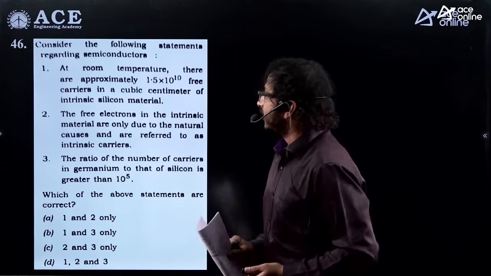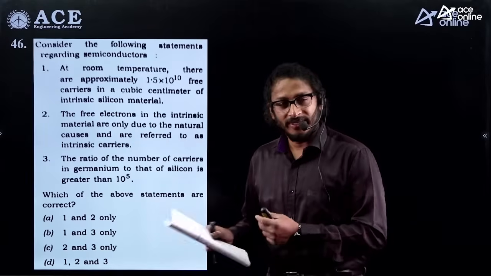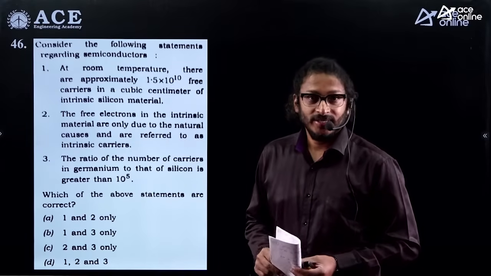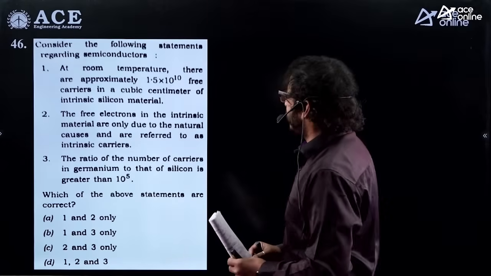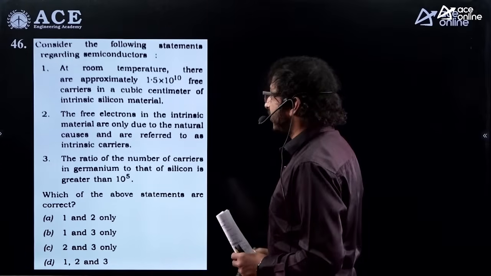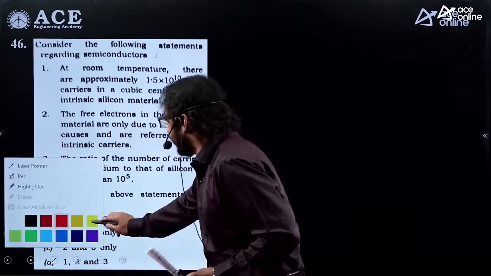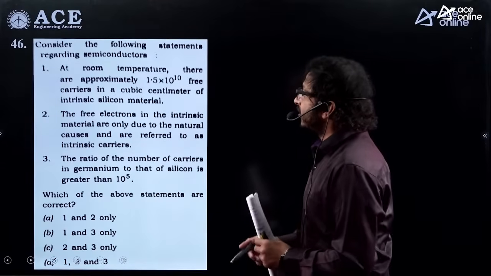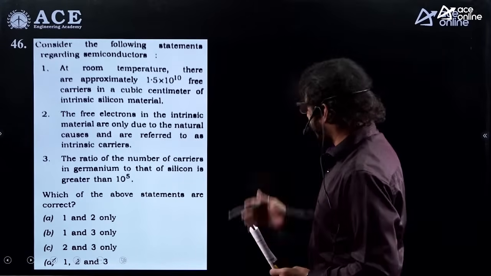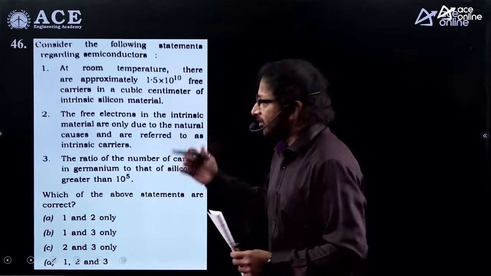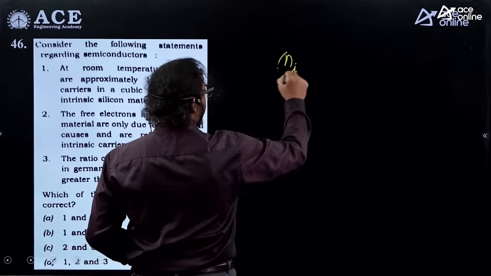Let us do some standard questions today, what we got from electronic devices part of basic electronics subject. So let us go with the first question, dear students, you can check it out. Consider the following statements regarding the semiconductors. At room temperature, there are approximately 1.5 into 10 power 10 free carriers in case of silicon. I hope I have clearly specified in the classroom.